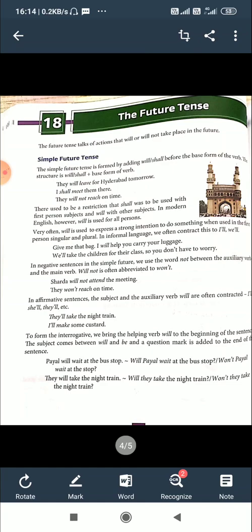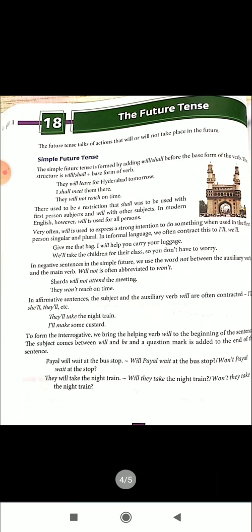Look here. Payal will wait at the bus stop. Question: Will Payal wait at the bus stop? Or we can say, won't Payal wait at the bus stop?